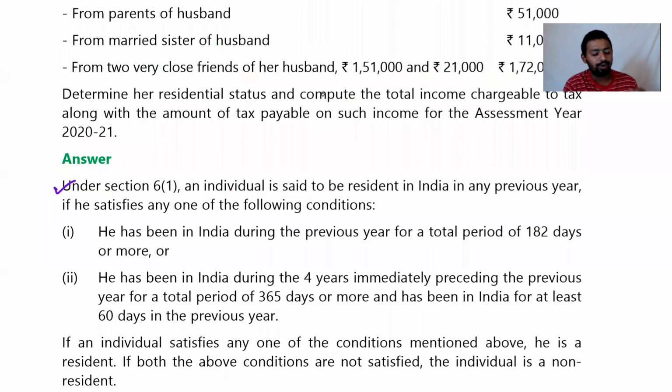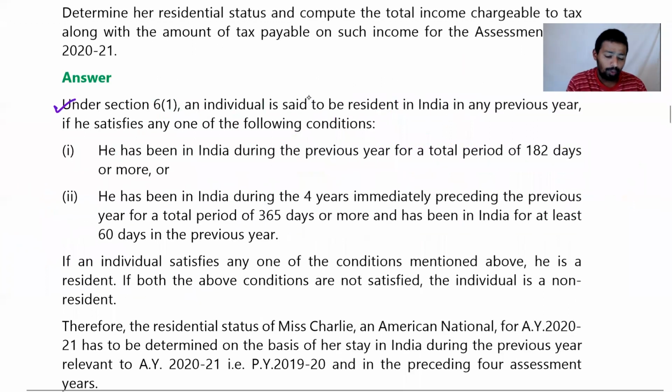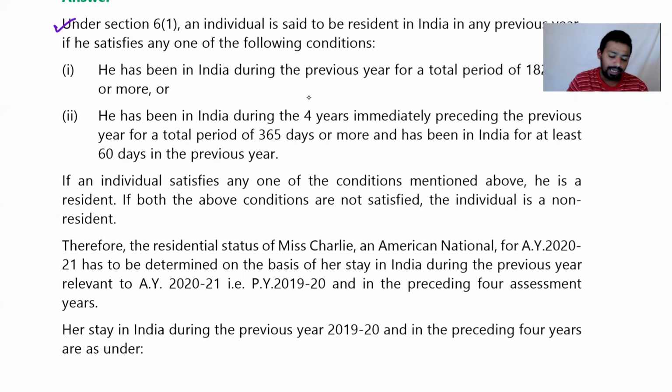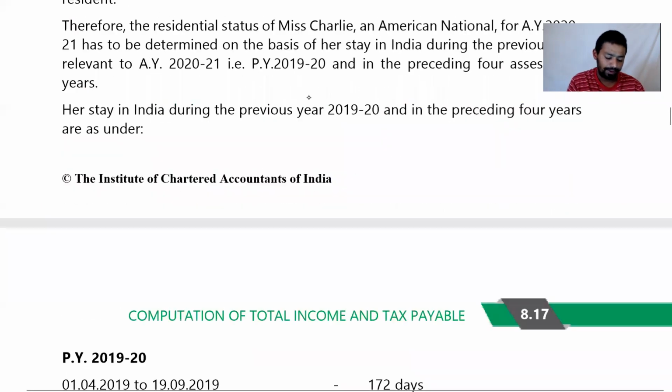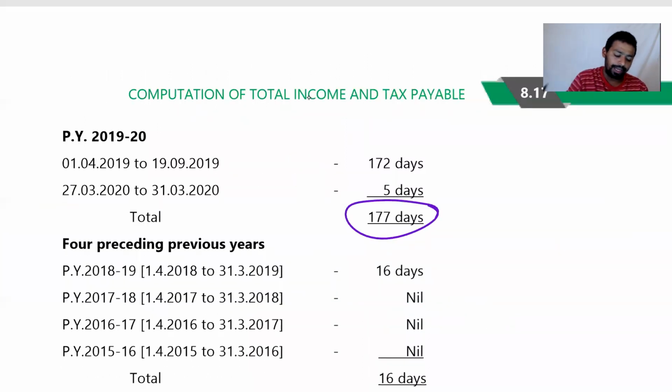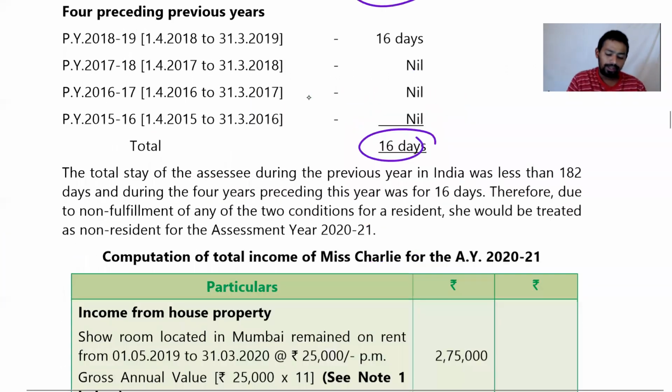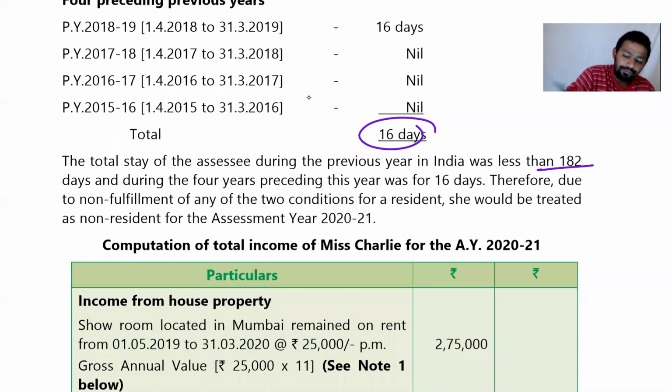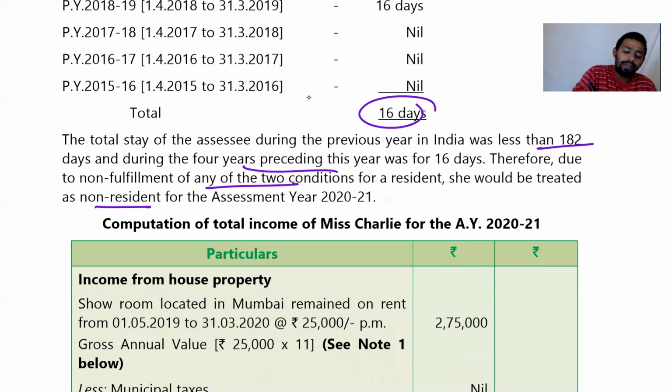I don't have time to teach you presentation. I have taught you presentation multiple times in that chapter. Go home, check this. Okay, I'm concerned here directly with numbers, and look at this. 177 days, and preceding year 16. So she is staying for less than 182 days and less than 365 days in the last previous 4 years. Therefore, non-fulfillment of any of the two conditions would treat her non-resident. And therefore only Indian income is taxable.